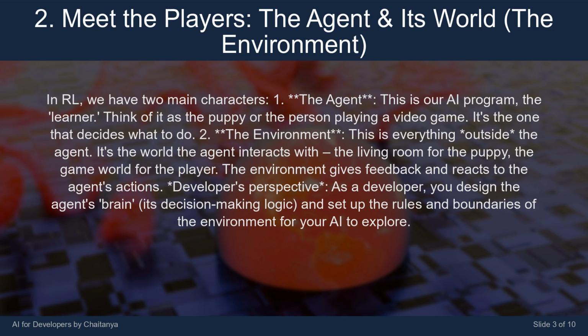It's the world the agent interacts with, the living room for the puppy, the game world for the player. The environment gives feedback and reacts to the agent's actions. Developer's perspective: as a developer, you design the agent's brain, its decision-making logic, and set up the rules and boundaries of the environment for your AI to explore.